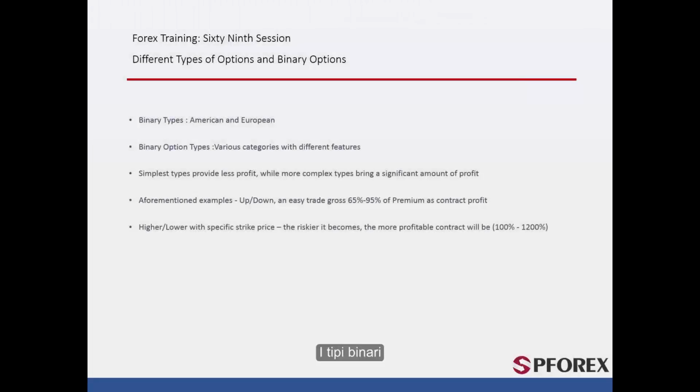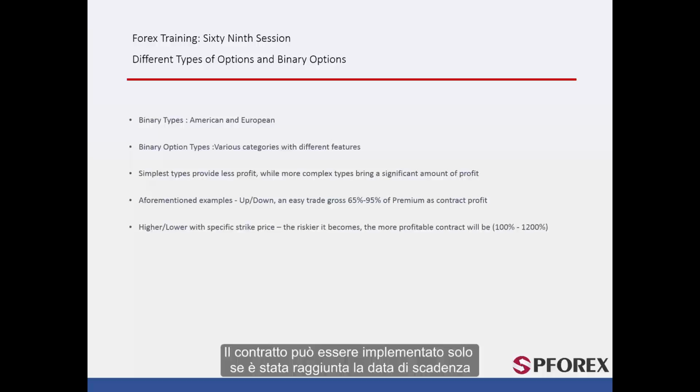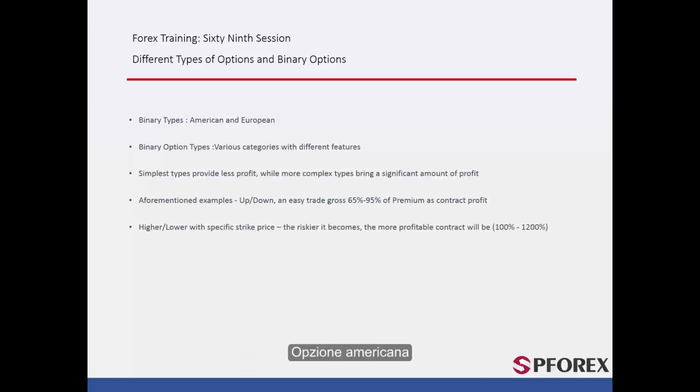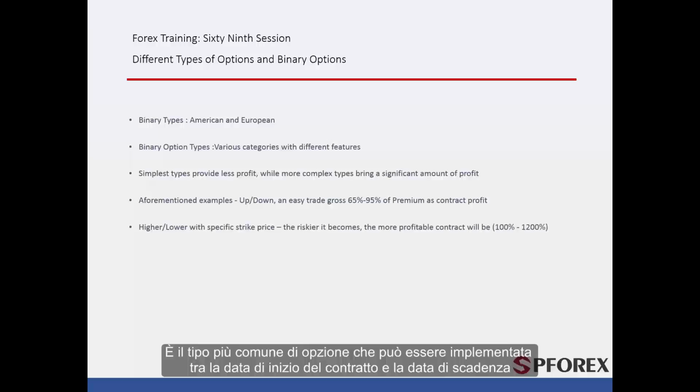Binary types. There are two types of binary option, European and American. European option. In this option, traders have to wait until the expiration time of the contract. The contract can be implemented only if the expiration time has been reached. American option. It is the most common type of option that can be implemented between the start date of the contract and the expiration time.